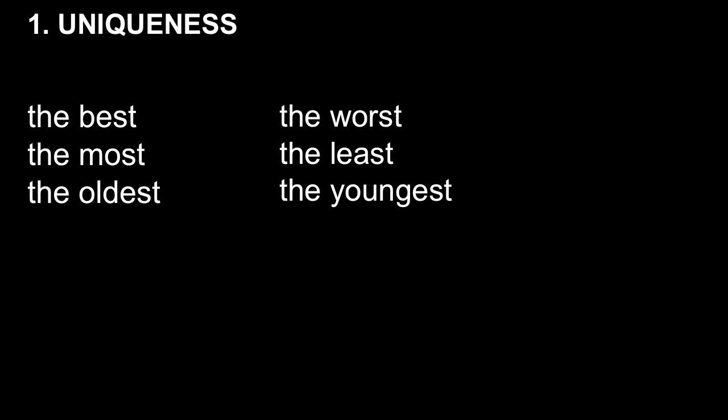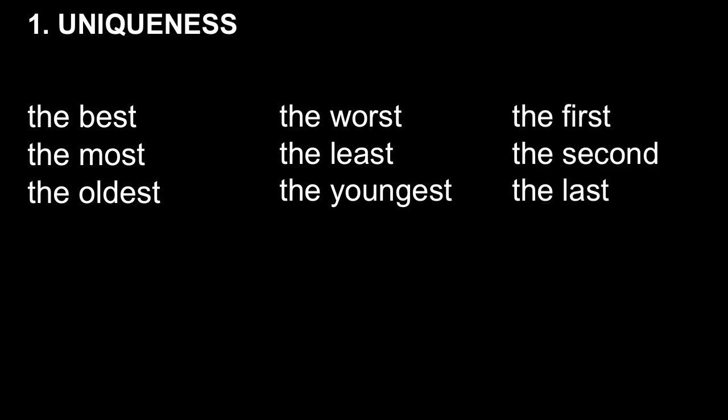Another category of uniqueness is created by superlatives and ordinals. Ordinals meaning ordinal numbers, the first, the second, and so on. Let's look at some examples. Words like the best, the most, the oldest are superlatives. The worst, the least, the youngest, the first, the second, the last include our ordinals, the first and the second,